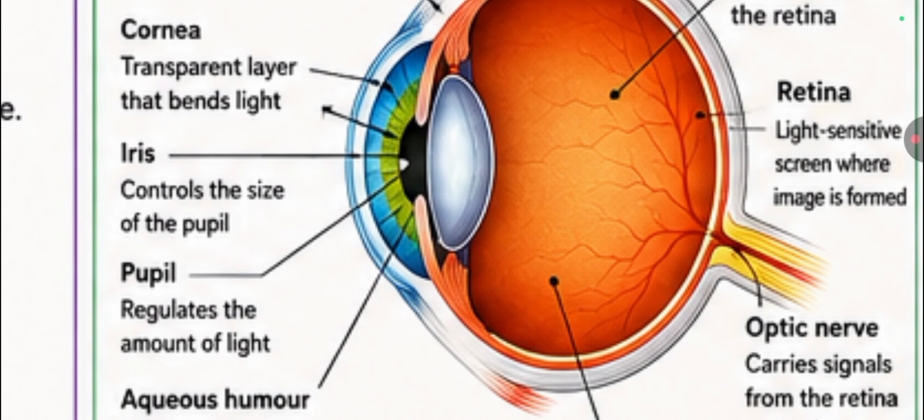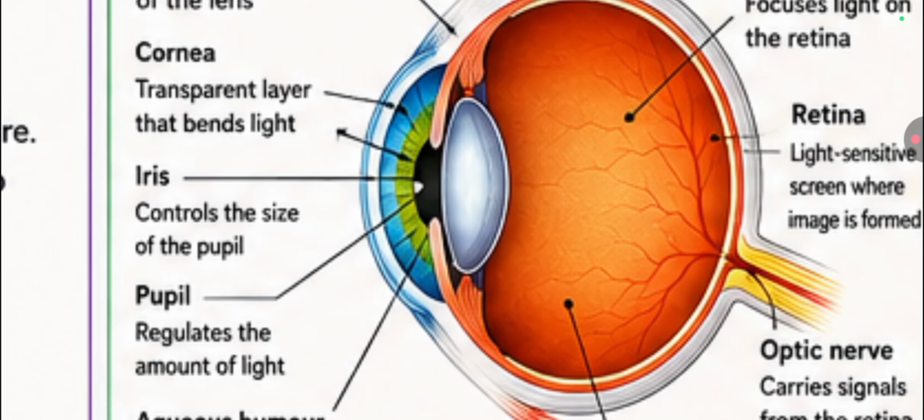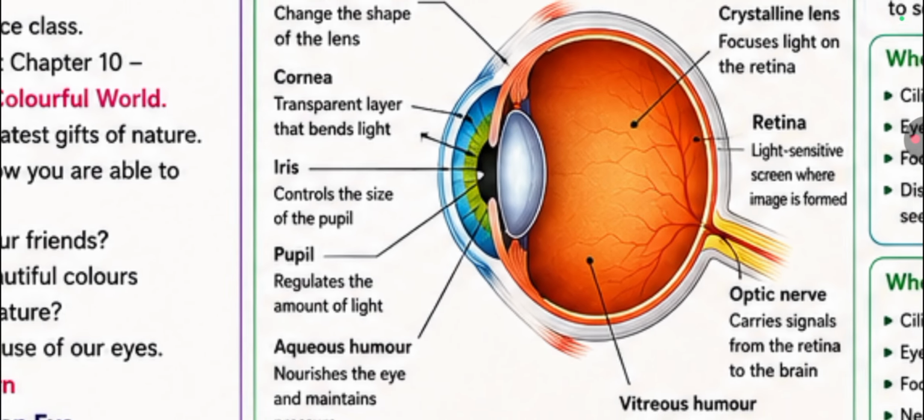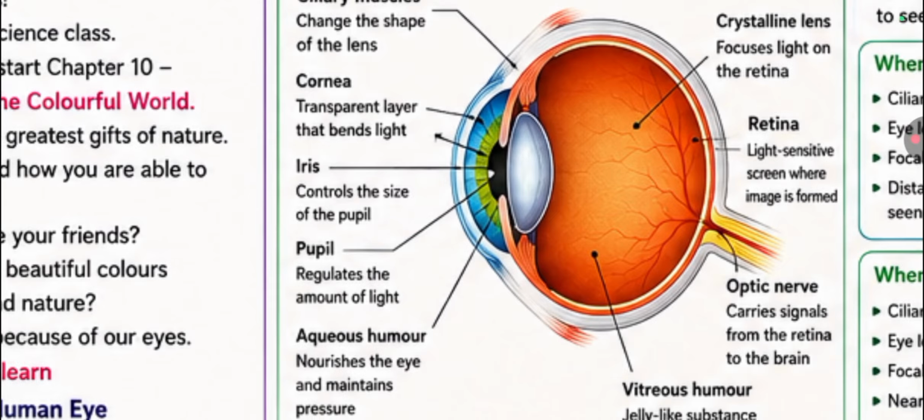Most of the bending or refraction of light takes place here. Second one is the aqueous humor. Behind the cornea, there is a transparent liquid called the aqueous humor. It supplies nutrients to the eye and maintains pressure.